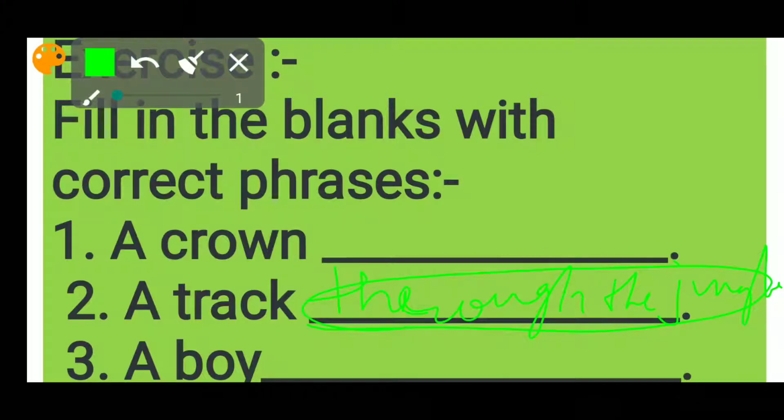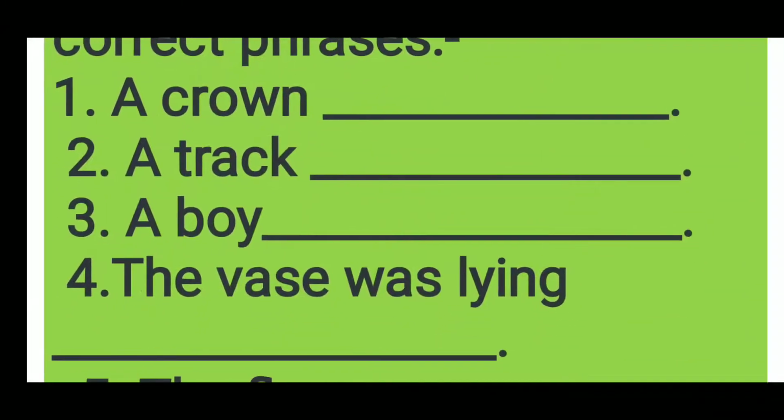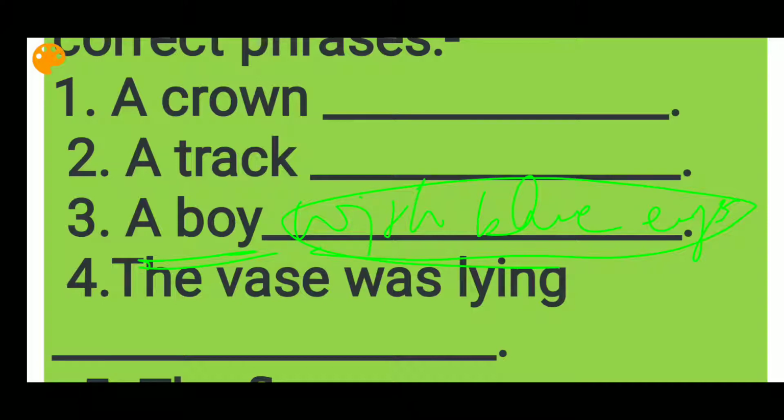Now let's see the third one. A boy with blue eyes. So again this group of words is giving us some sense and it is clarifying the noun here, giving more detail about a boy. So this will be a phrase, with blue eyes. So it is giving us some sense but not the complete sense.